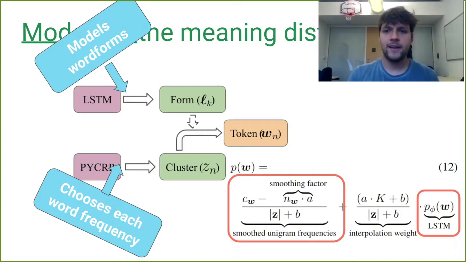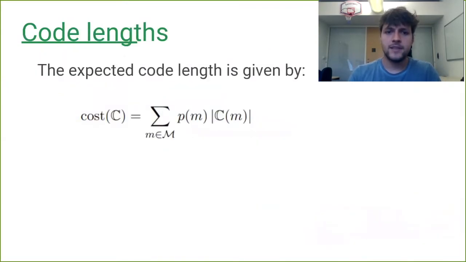So now that we have access to this estimated meaning distribution, we can go forward to get the length of the codes we're looking for. And we start with presenting the equation for the expected code lengths for any code. And we see this is basically the expectation of the length of the code for a specific meaning taken with respect to the meaning distribution itself.